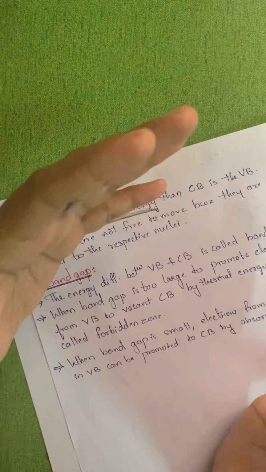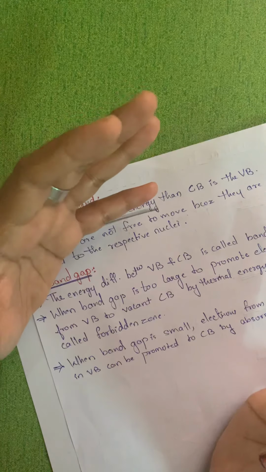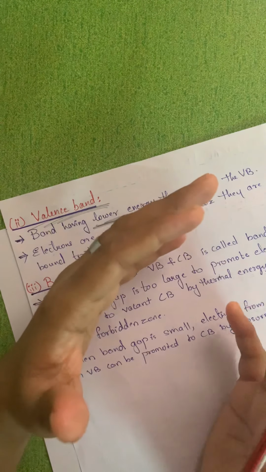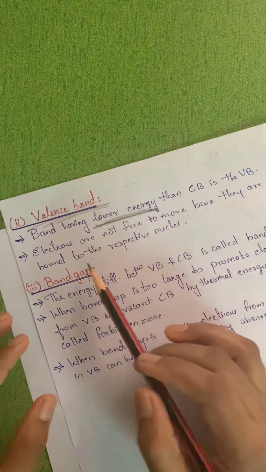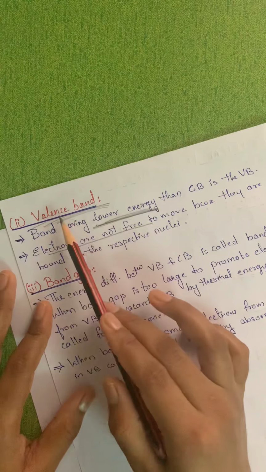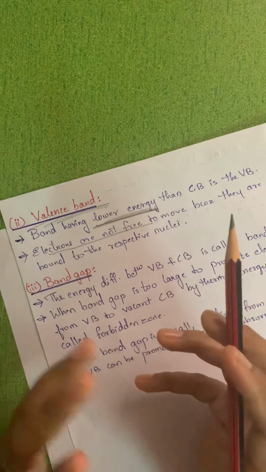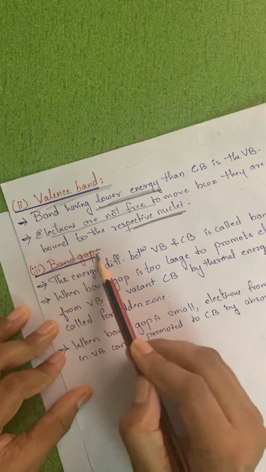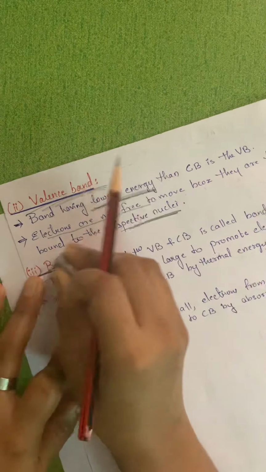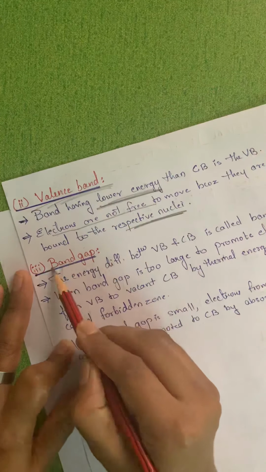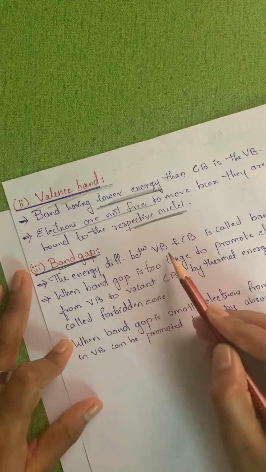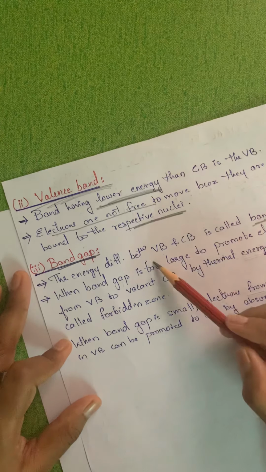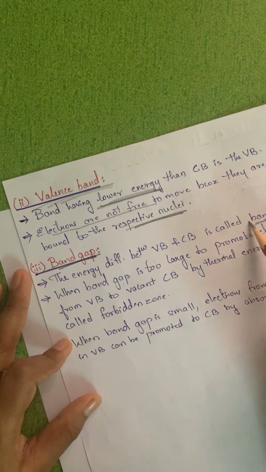The conduction band has the outermost shell electrons, and as you go inside, the interaction of the nuclei with the electrons increases. As a result, the electrons of the valence band are tightly bonded to the respective nuclei. Now, what is band gap? As I told you before, the energy difference between the valence band and the conduction band is called the band gap.